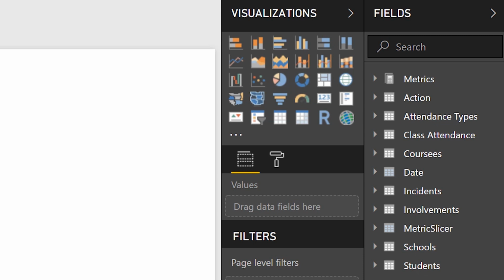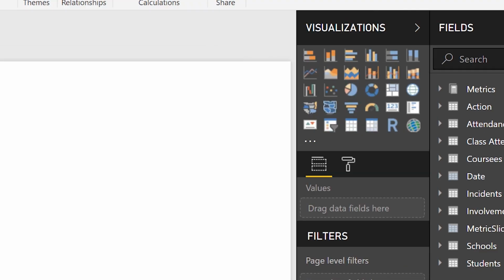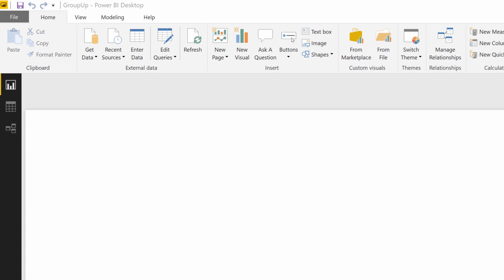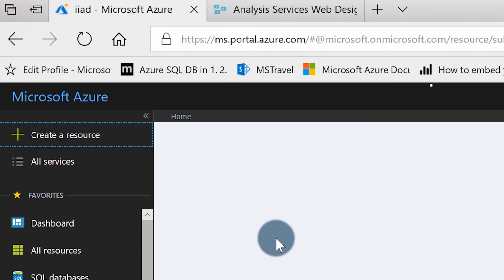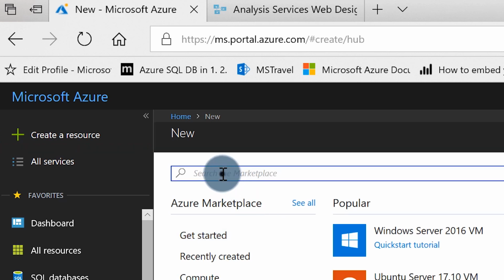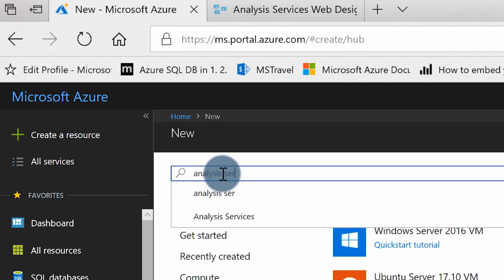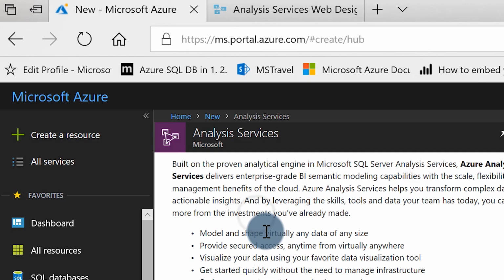The first thing you need to do, you need an Azure subscription. So I'm going to open up my Azure portal here. And then what you want to do, click on Create Resource and type in Analysis Services. Choose Analysis Services, click Create. All about learning the clicks, remember. And then there's a form and you fill out all those details. Not going to do that in this video.